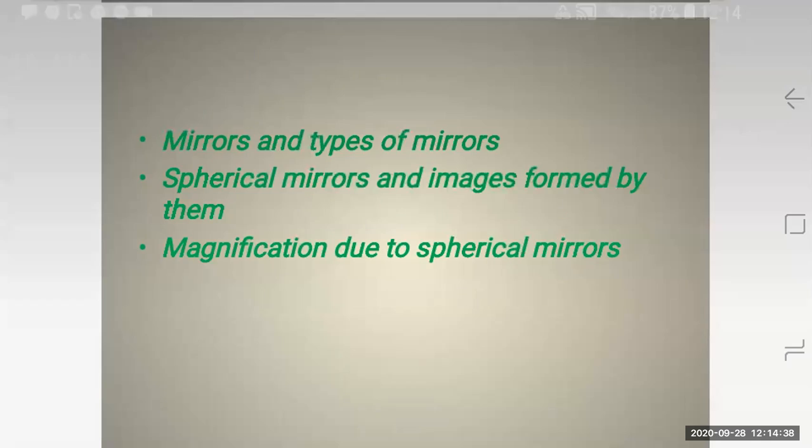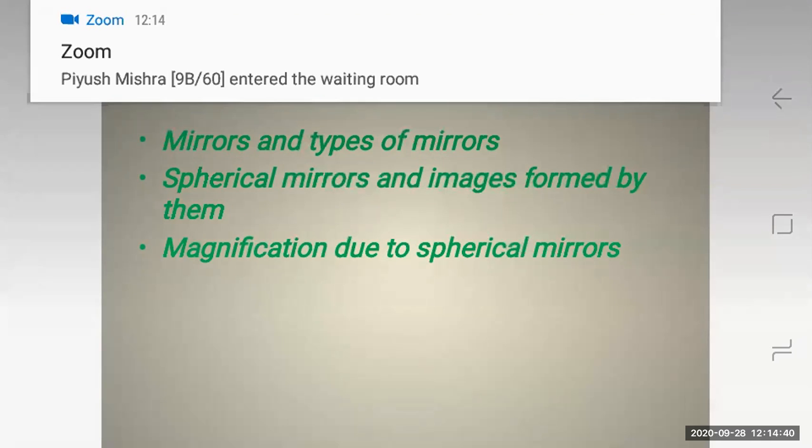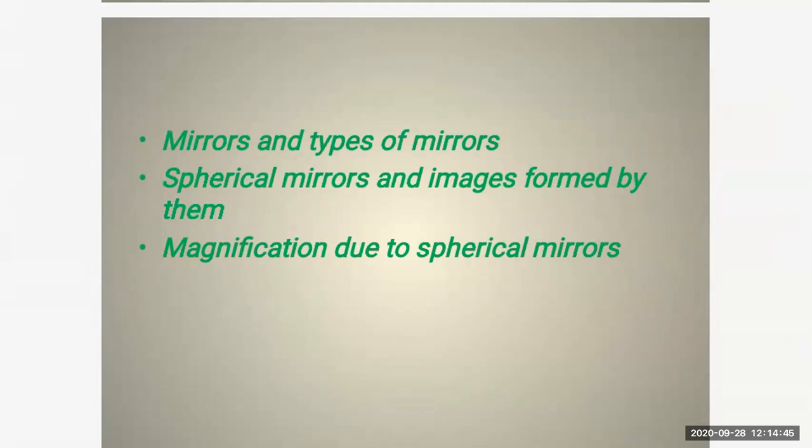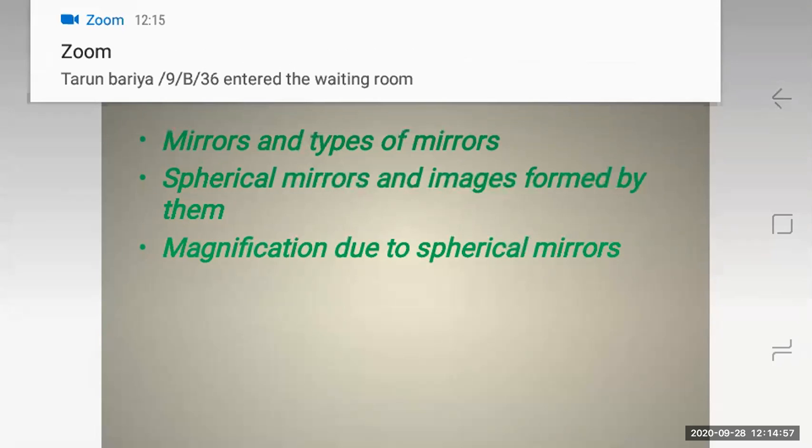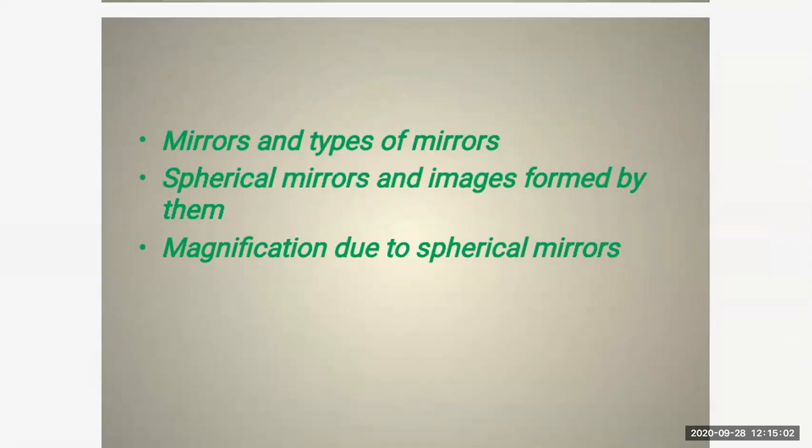Whereas figure number 11.2b, look at that figure. It shows a point source O in front of the plane mirror M1, M2. Okay, incident rays are there. Look at the diagram, OR1 and OR2. That gets reflected according to the laws of reflection. How it gets reflected? In another path, that is R1 S1 and R2 S2. So when these reflected rays are again extended behind the mirror, what will happen? They will meet at a point called O1.